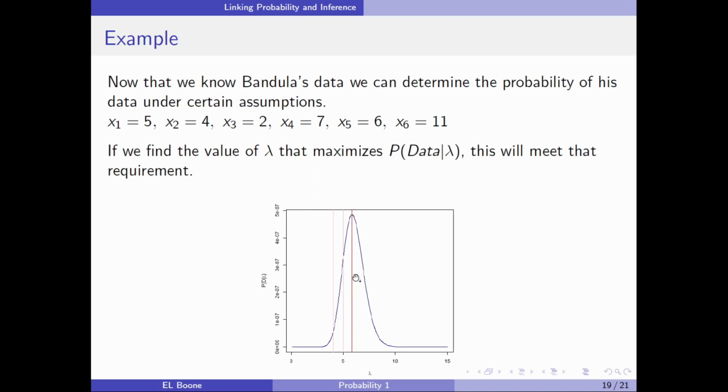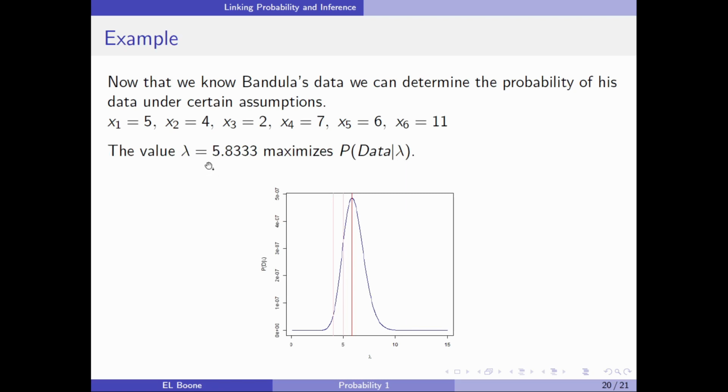Now all we need to do is figure out what number that maximum is, and that number happens to be 5.8333. This is going to maximize this profile of the likelihood. So this is what would be considered a maximum likelihood estimate, because we've maximized the likelihood or the probability of the data. This is the one that maximizes the probability of the data.